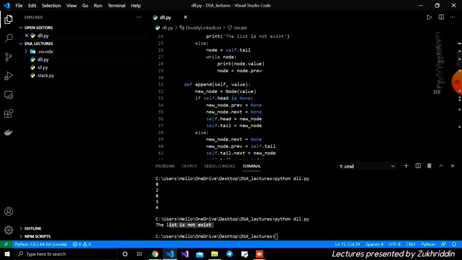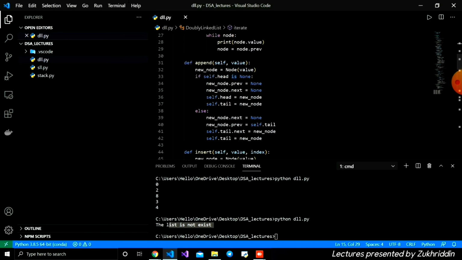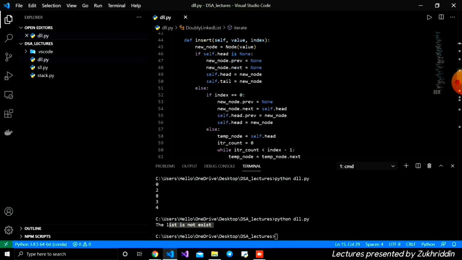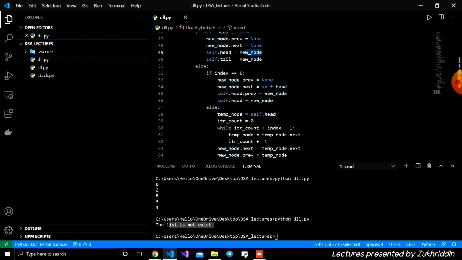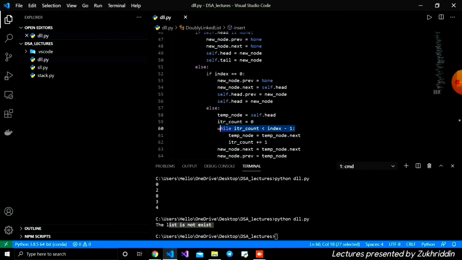Appending to the last is a constant time operation, O(1) on the worst case, and the space complexity is also constant, because we're not using extra memory. Inserting to the middle or to the beginning somewhere: for doing this, you see there is all constant work, and here we are iterating. It means the time complexity is linear, O(n), and for the space complexity we're not using extra memory, so it is O(1).